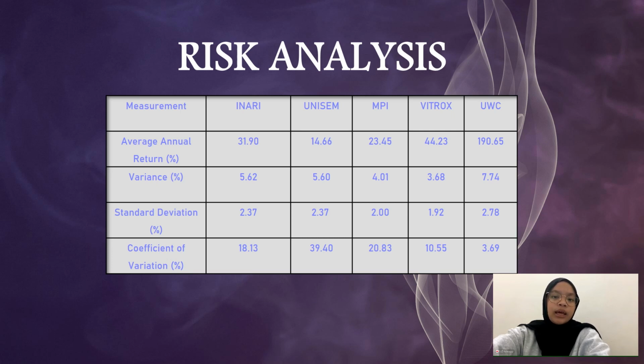Lastly, we look at coefficient of variation. A lower ratio means the risk is more worth to trade. Unisem has the biggest ratio with 39.4%, surpassing MPI with 20.83%. Inari and Vitrox come in third and fourth with 18.13% and 10.55% subsequently. UWC has the lowest CV with only 3.69%.